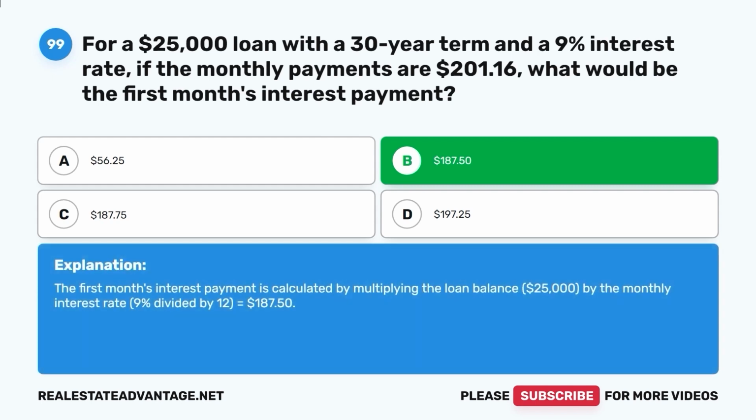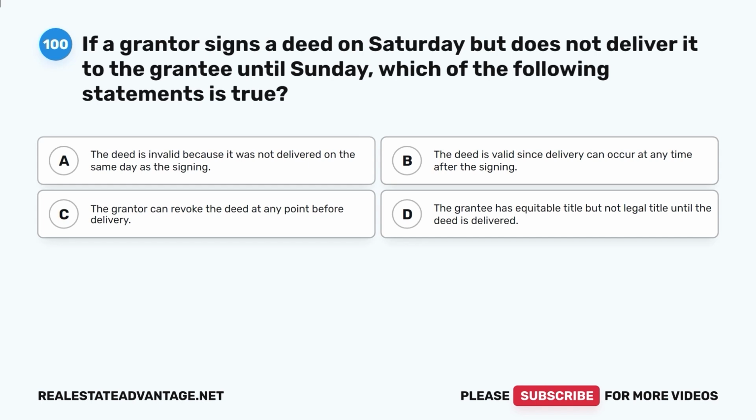$187.50. The first month's interest payment is calculated by multiplying the loan balance, $25,000, by the monthly interest rate, 9% divided by 12, which equals $187.50.